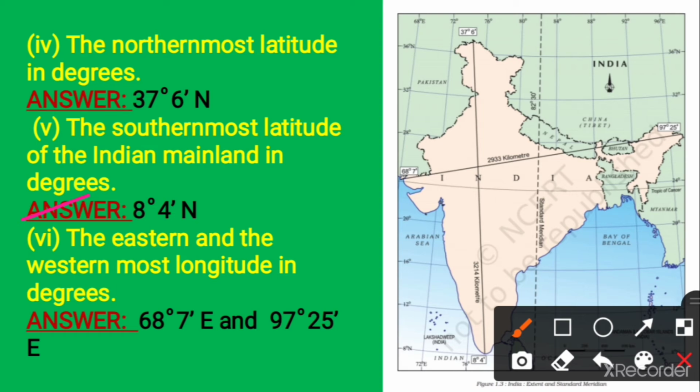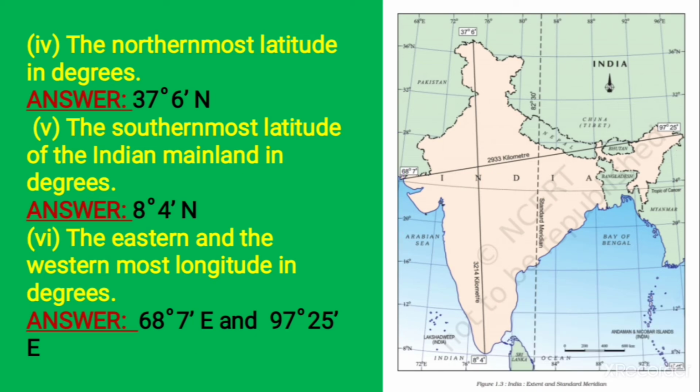Number 6, the easternmost and westernmost longitude in degrees. This is our westernmost longitude and this is our easternmost longitude. So what is our answer? 68 degree 7 minute east and 97 degree 25 minute east longitude.